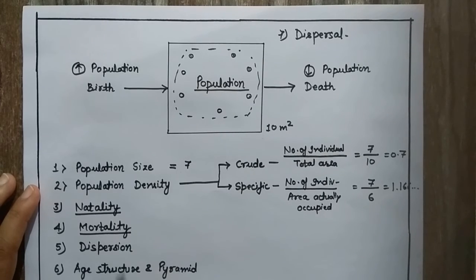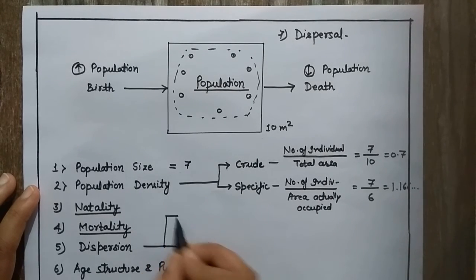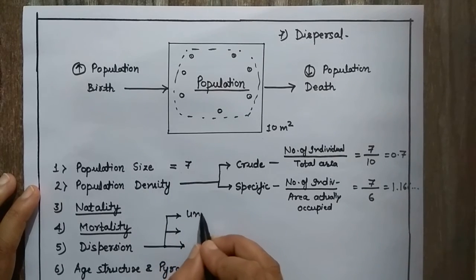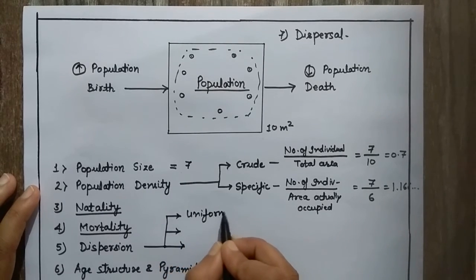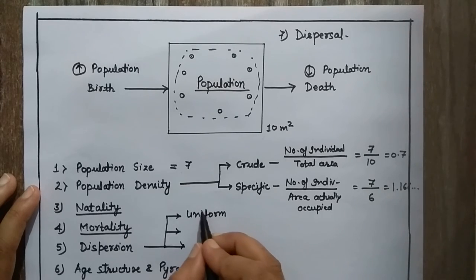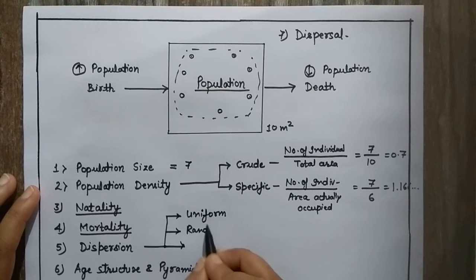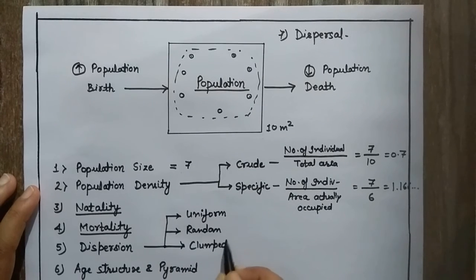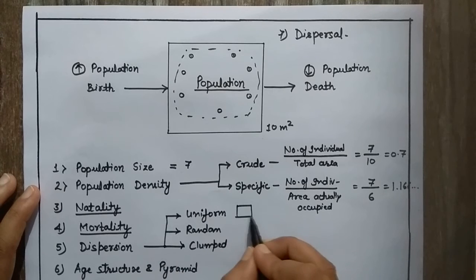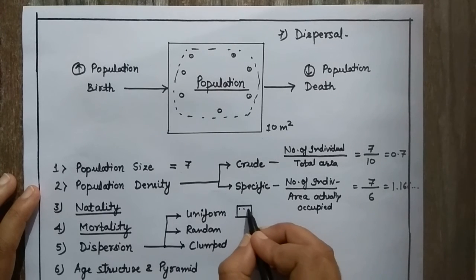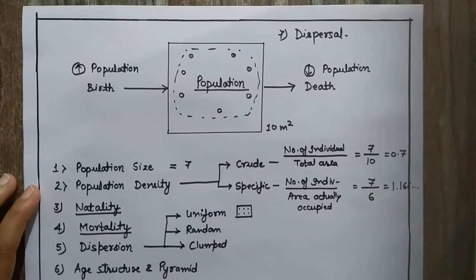Then comes dispersion. Here dispersion may be of 3 different types. Dispersion is generally the distribution of organisms in a particular population: uniform, random or clumped. In uniform distribution or dispersion, the organisms are present uniformly like this.